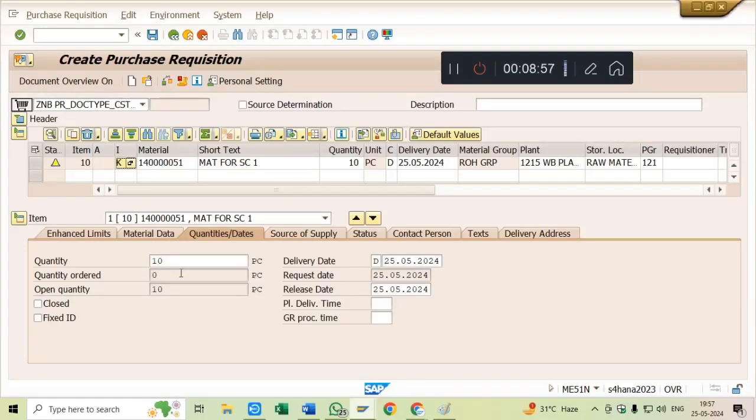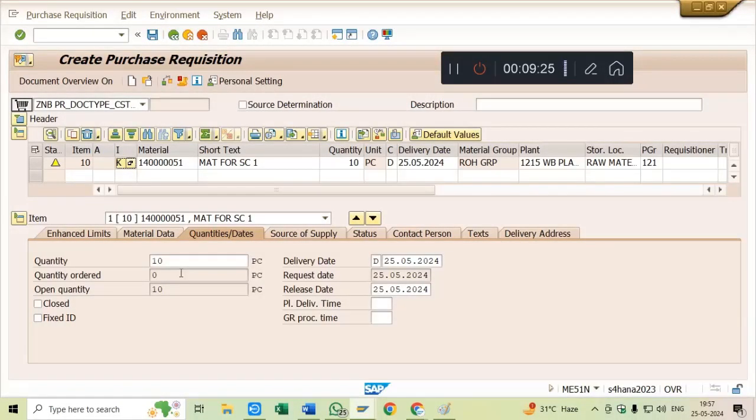And subsequently what will happen? The PR will be created, but the overall PR value will be 0. When I create the PO from this particular PR, the PO will also have 0 value, right? And when I try to post that PO, the system will throw an error. That error is called consignment posted without value.